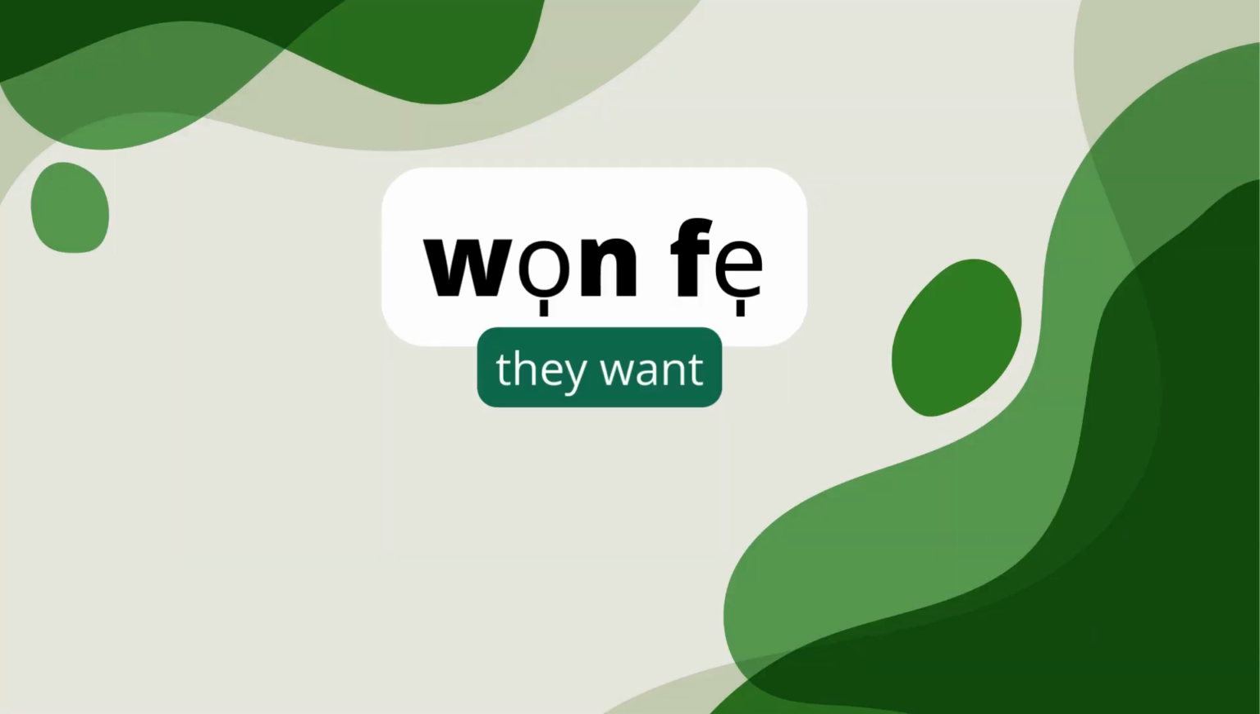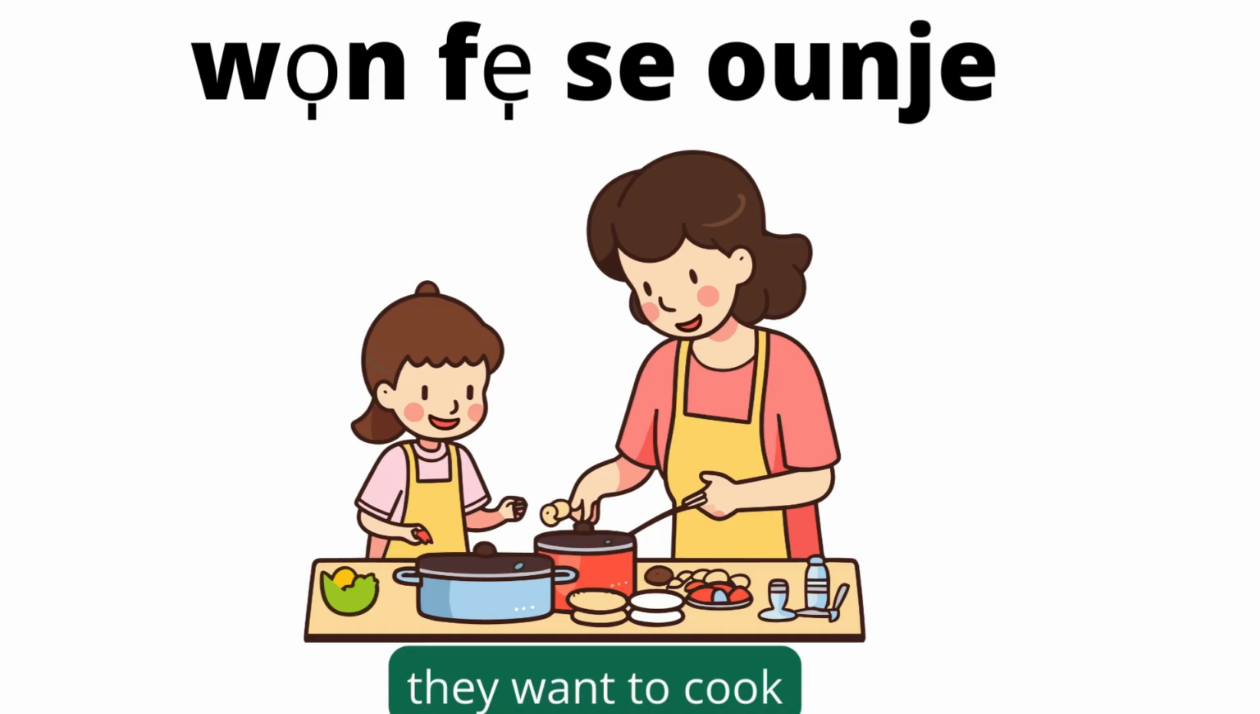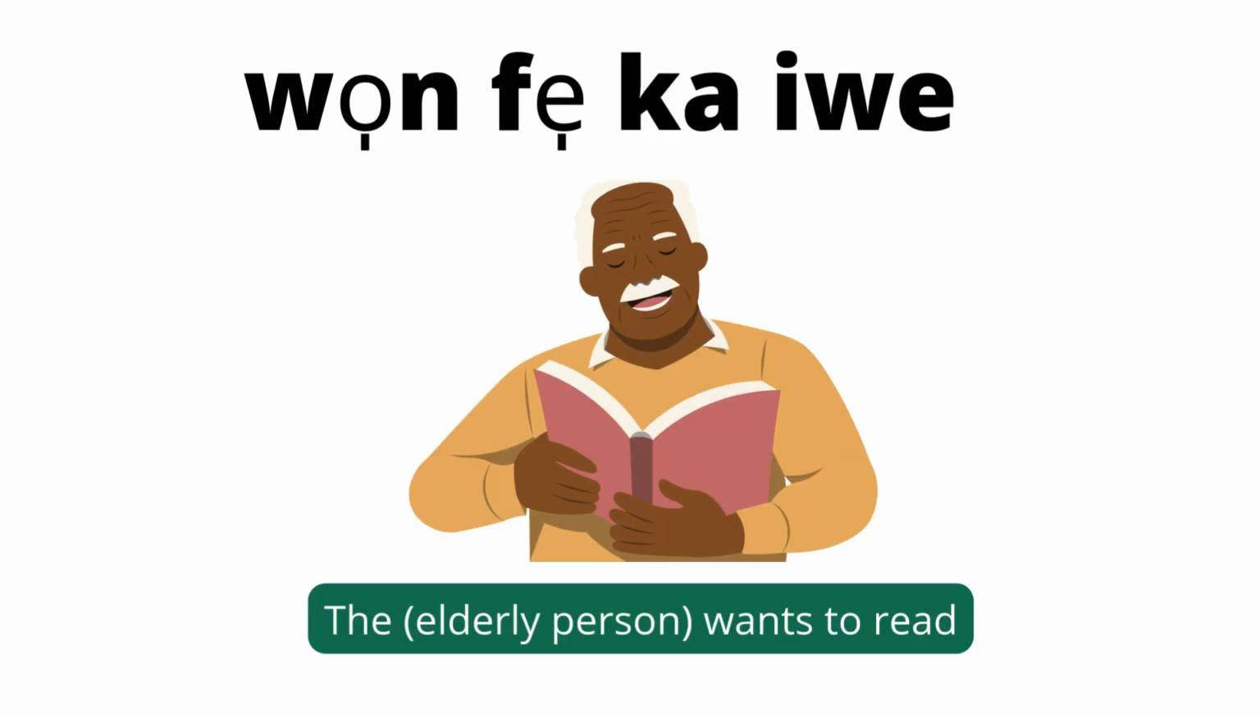Won fe means they want. Won is they. We use won, of course, for more than one person, and we also use won for an elderly person. It's a sign of respect. Won fe kawe means he wants to read. The elderly person wants to read.